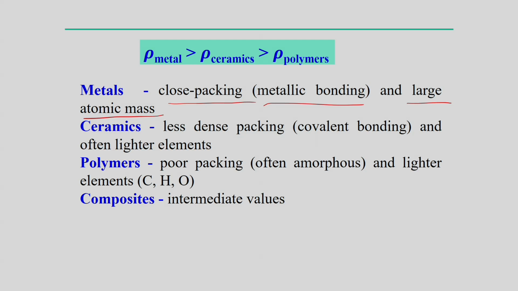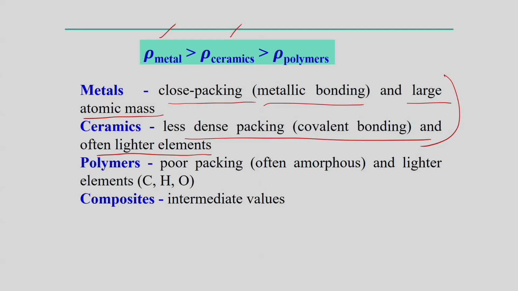Then ceramics, we can see it is less densely packed, and the bonding between the atoms is the covalent bonding, and of course, the elements consist of the lighter elements. So, if we compare between these two, we can see the density of the metal is normally more as compared to the ceramic material.